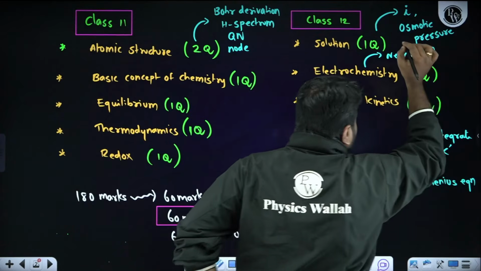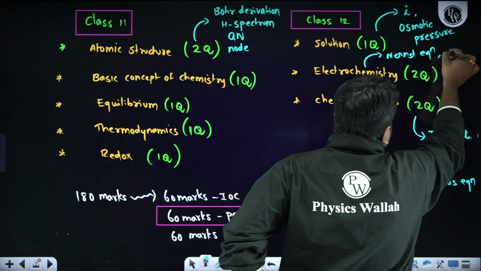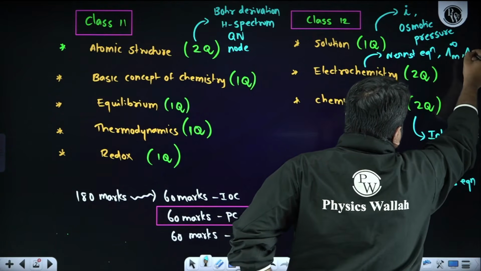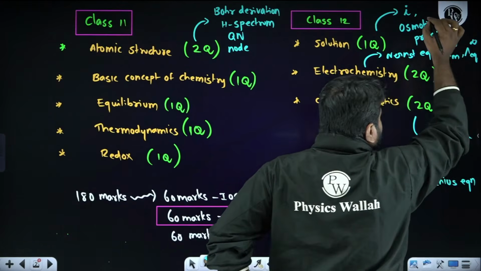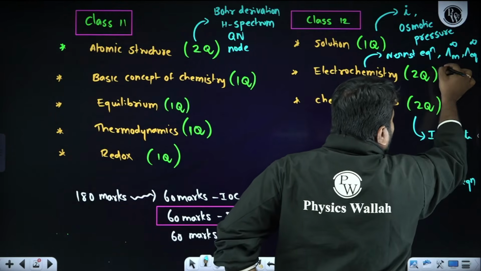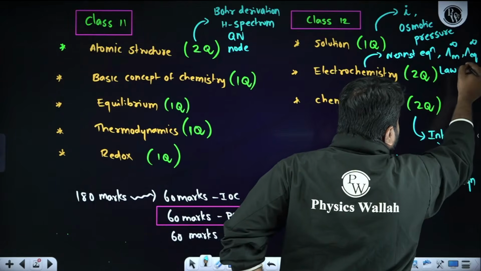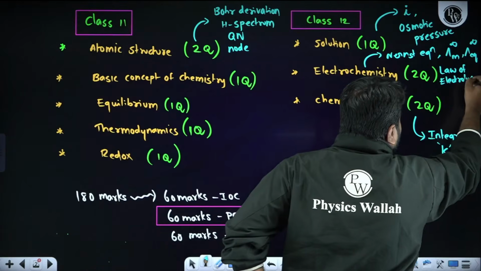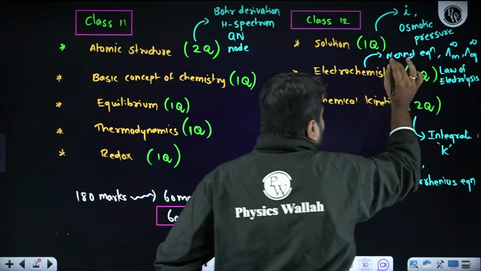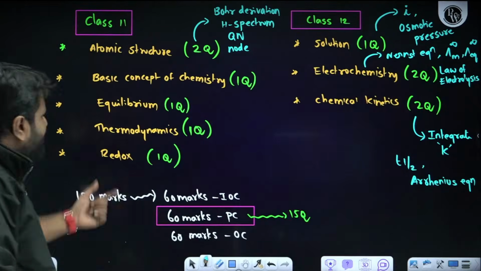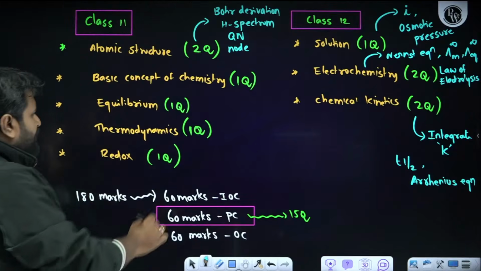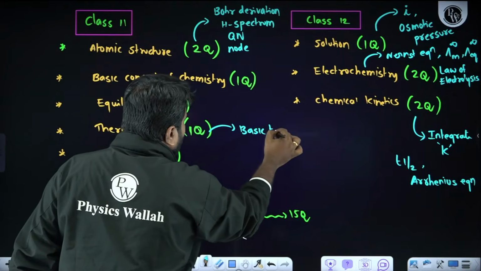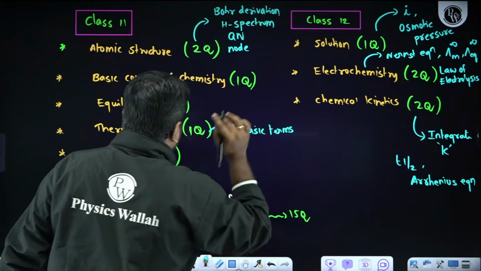Now, when it comes to electrochemistry, as I told, you need to focus on the Nernst equation, followed by Kohlrausch law, that is infinite dilution. Apart from that, focus on the laws of electrolysis. I'm not writing it here, but remember resistance, conductance, all those formulas. When it comes to thermodynamics, read only the basic terms.